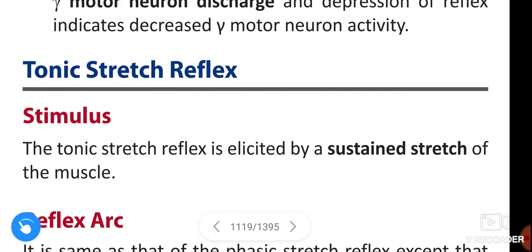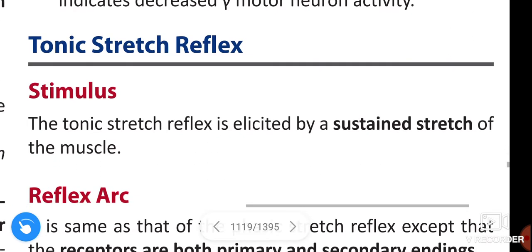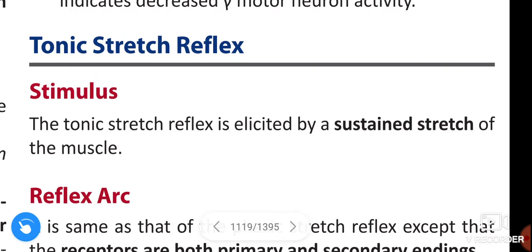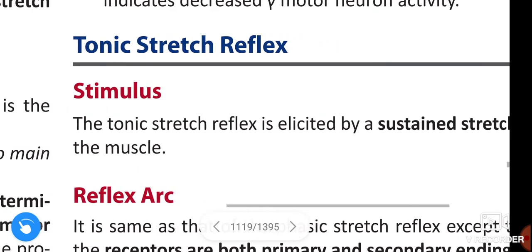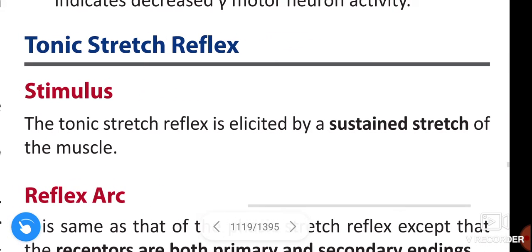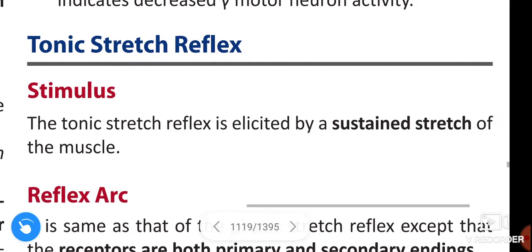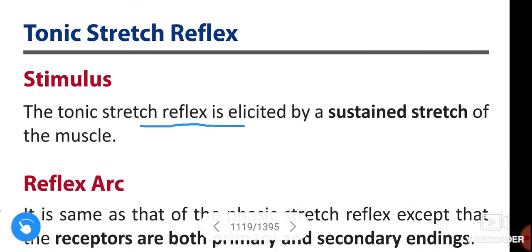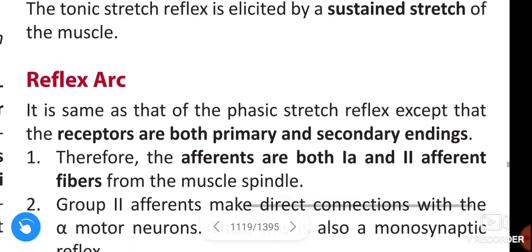Next is tonic stretch reflex. Tonic stretch reflex is elicited by sustained stretch of the muscle. Next, reflex arc.